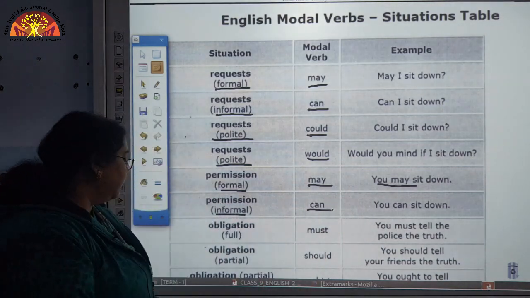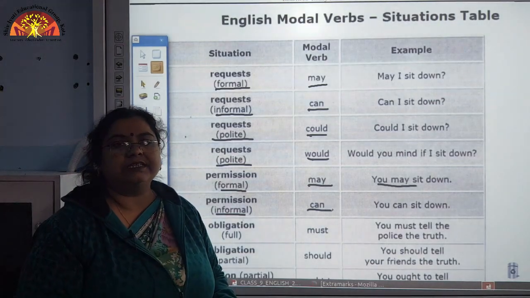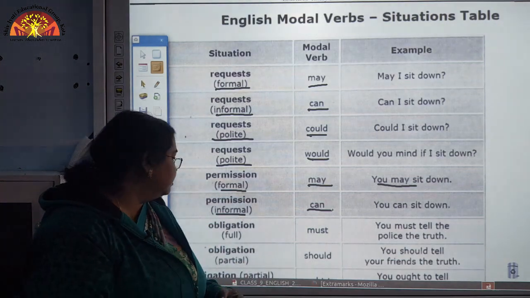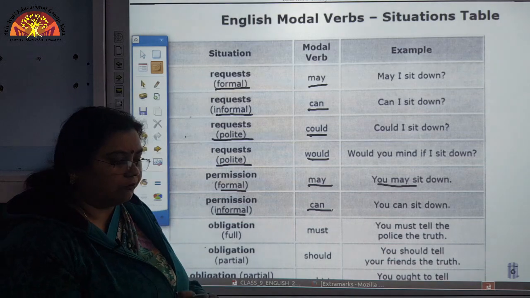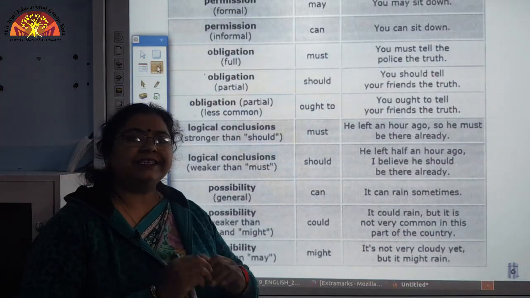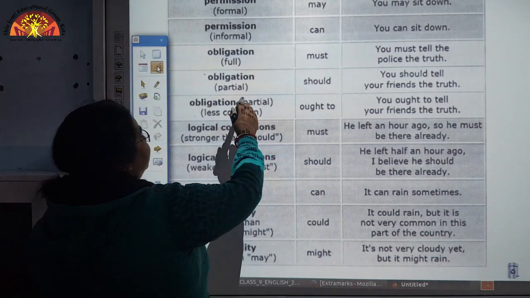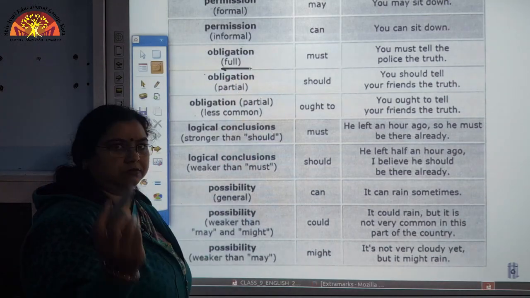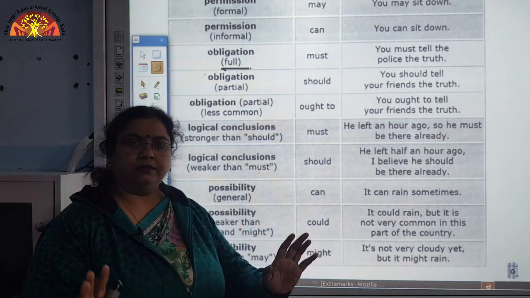Now, another expression which we need to discuss here is obligation. That means something which you are dutiful about. Obligation, when it is complete obligation, full, that means something has to be done.